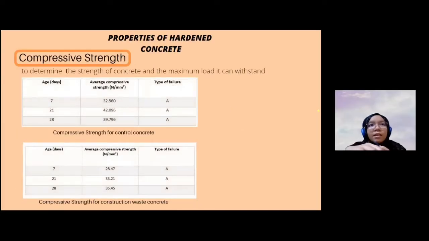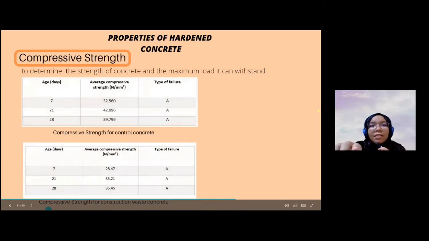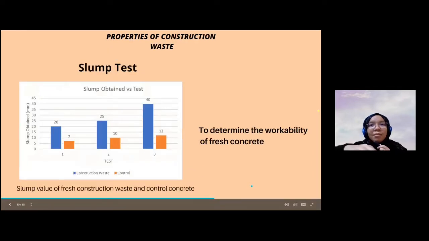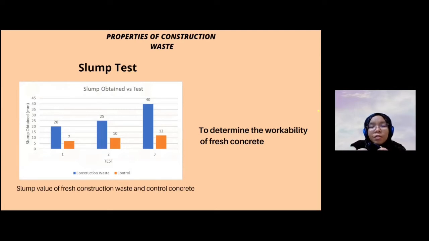Next is a slump test. Slump test is to determine the workability of a fresh concrete. This slump test is conducted automatically after the mixing of the concrete.